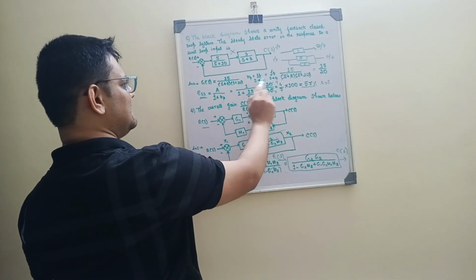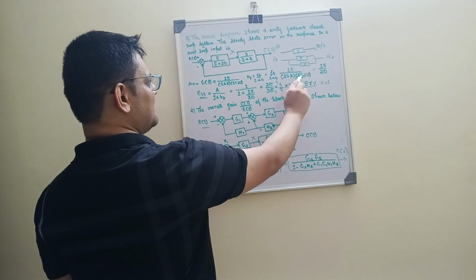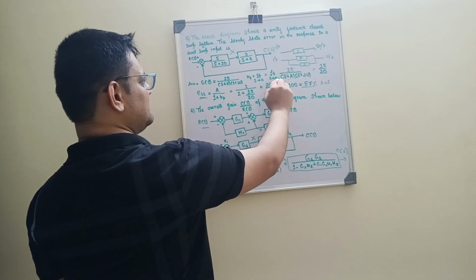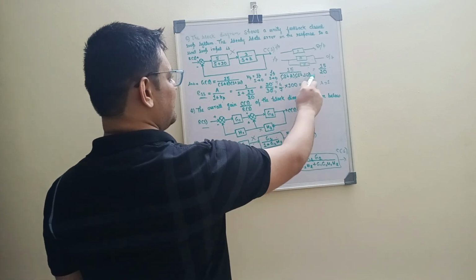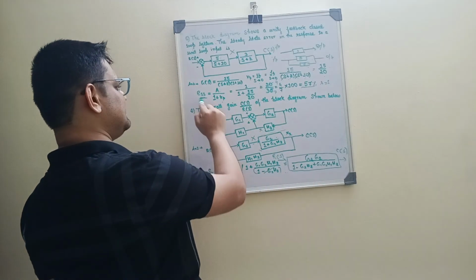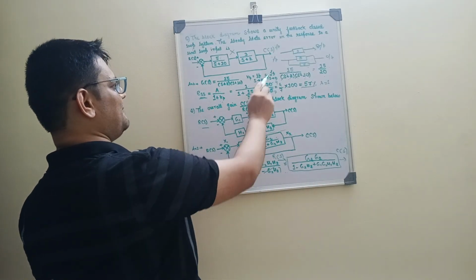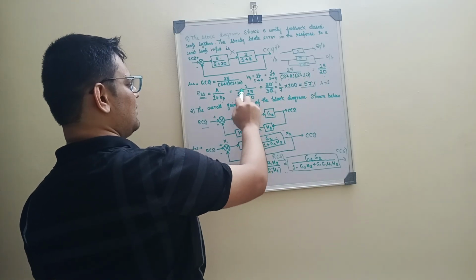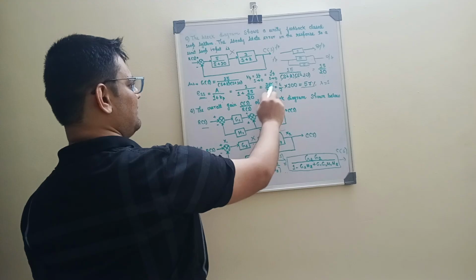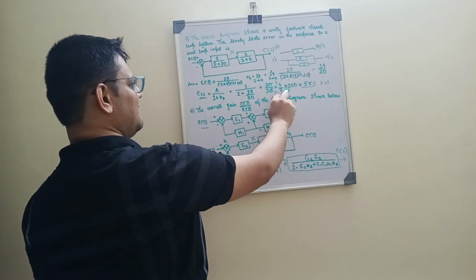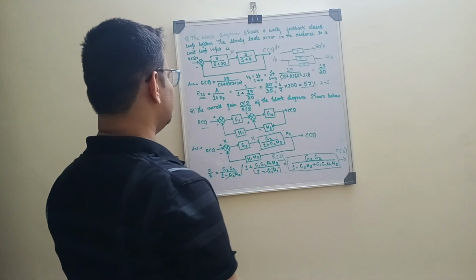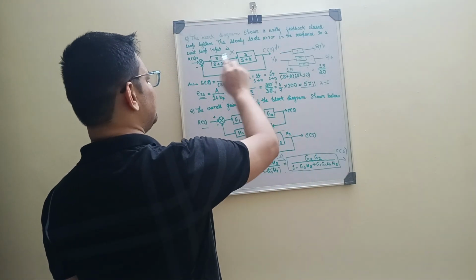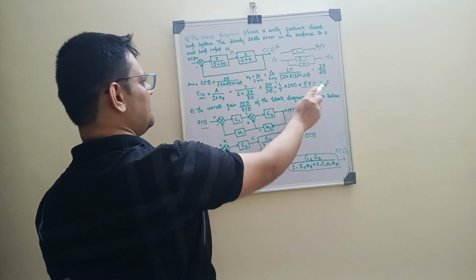So Kp is the limit as s tends to 0 of 15 divided by (s plus 2)(s plus 10). As s tends to 0, the s terms get nullified because s is becoming 0, and we get 15 divided by 20. So ESS, the steady state error, is A divided by 1 plus Kp. Kp is nothing but 15 by 20, we'll put it over here. If we calculate this, we get 20 by 35. We'll divide by 5. So 4 by 7 into 100, that is 57%, because we have taken A equal to 1. I hope it's clear. The steady state error for this input is 57%.